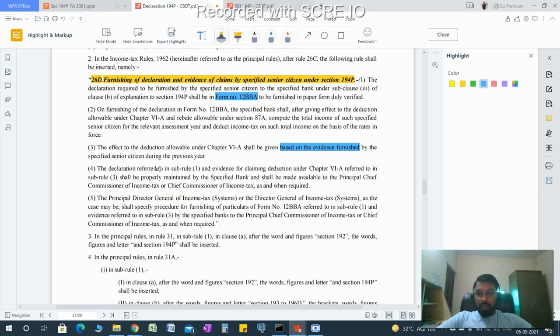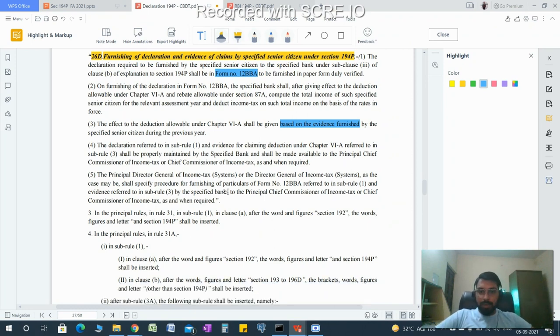The declaration referred to in sub-rule 1 and the evidence for claiming the deduction under Chapter VI-A referred to in sub-rule 3 shall be properly maintained by the specified bank. All the burden of maintenance is on the specified bank, and it shall be made available to the Principal Chief Commissioner of Income Tax or the Chief Commissioner of Income Tax as and when required. The Principal Director General of Income Tax (Systems) and the Director General of Income Tax (Systems), as the case may be, shall specify the procedure for furnishing the particulars of Form 12BBA, the form in which the declaration is to be submitted and the evidence is to be submitted.